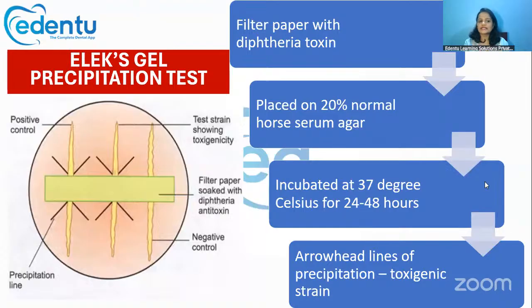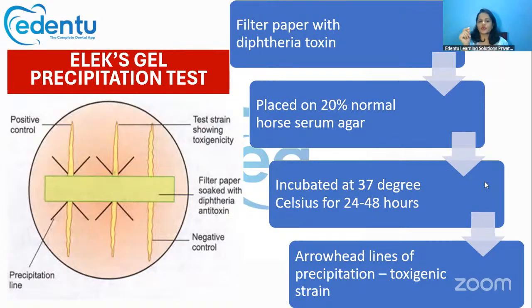There is something called the Elek's gel precipitation test also. This Elek's gel precipitation test is used to easily identify the toxigenic strain of Corynebacterium. Okay, so what you can do is take a sample, and a filter paper can be dipped in that sample.